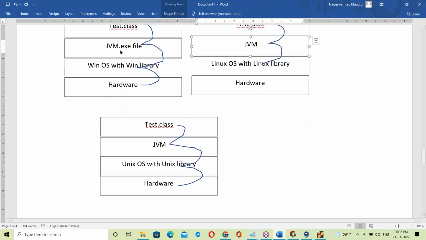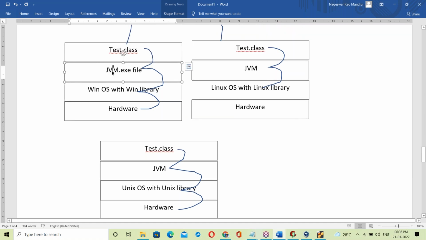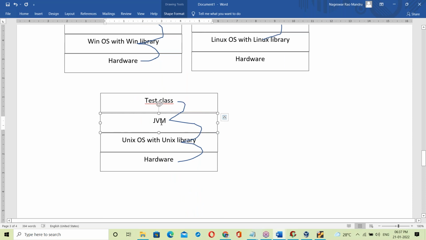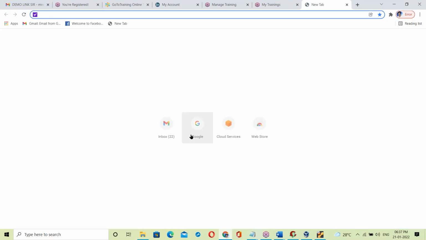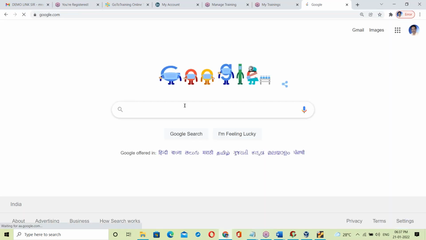See here, this JVM exe file is OS dependent. So Windows JDK has the Windows JVM, and the Linux JDK has the Linux JVM, the Unix JDK has the Unix JVM. So JDK changes. The same JDK cannot be installed on different operating systems. Let me show that.